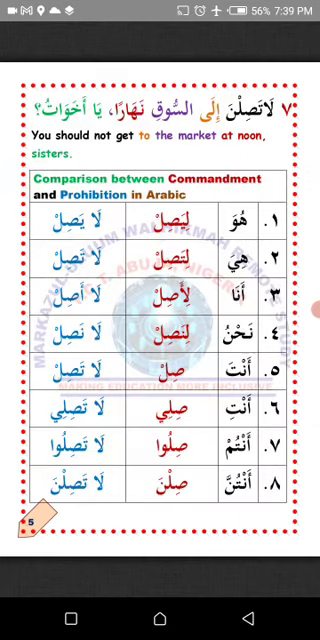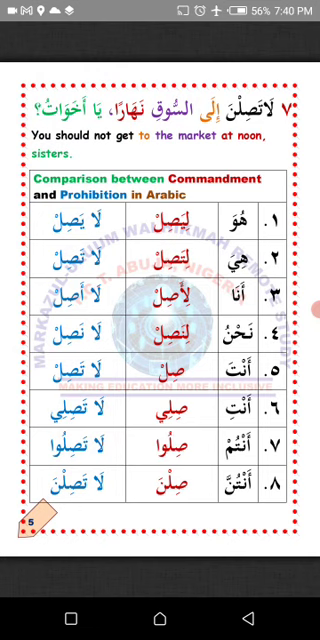Number seven. لا تصلن إلى السوق نهارا يا أخوات. You should not get to the market at noon, sisters, talking to a group of female persons. La'alaka fahimt? I hope you understand. MashaAllah.